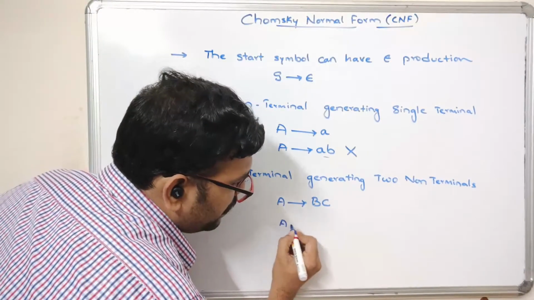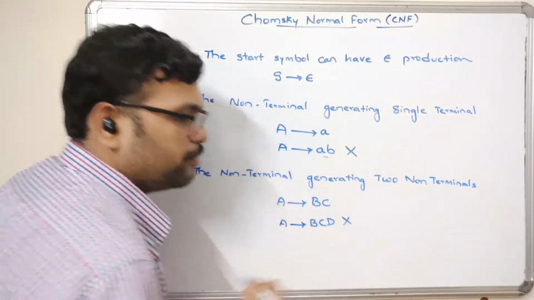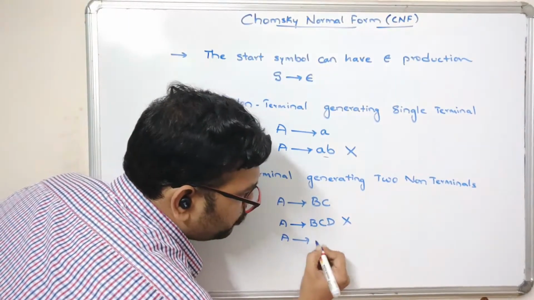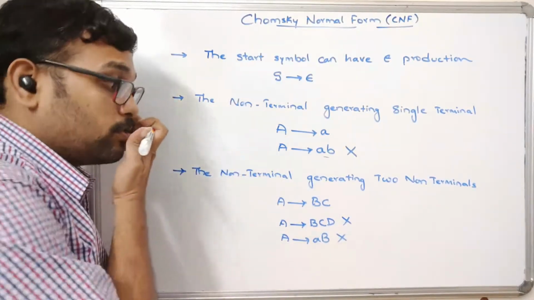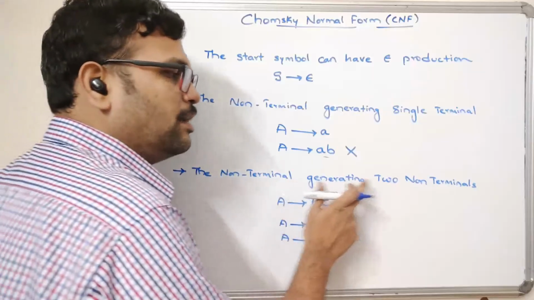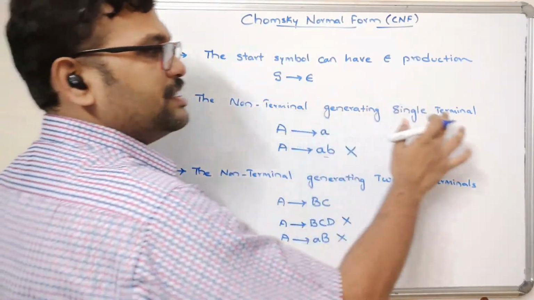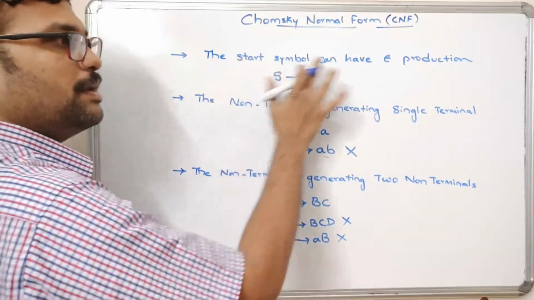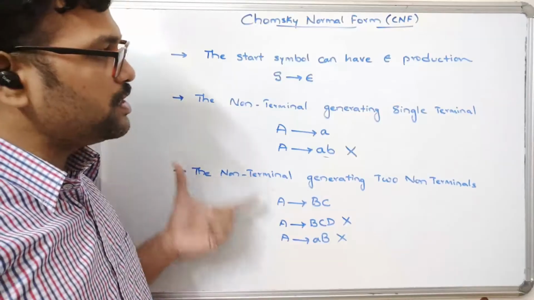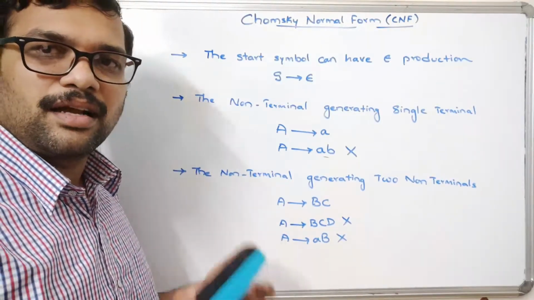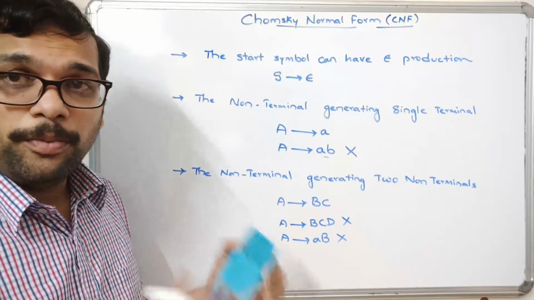For example, if it is A tends to B, C, D, this is not in Chomsky normal form. Similarly, if A tends to a, B, this is also not in Chomsky normal form. So: a non-terminal generating exactly two non-terminals, a non-terminal generating a single terminal, and a start symbol can have the epsilon production. If all these rules are obeyed, then automatically we can say that the context-free grammar is in Chomsky normal form. So hope you understood.